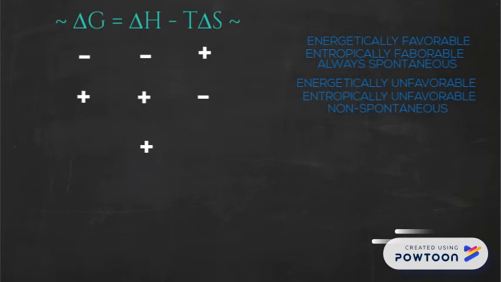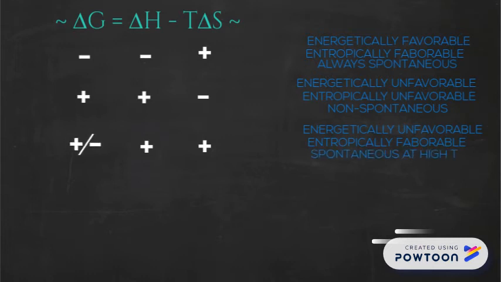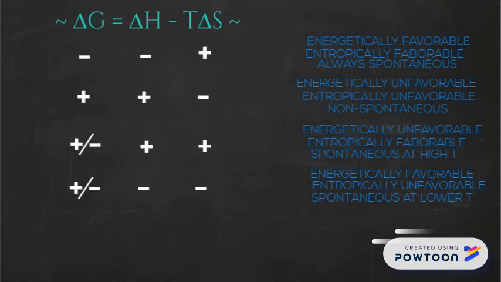If delta H is positive or endothermic, that energetic unfavorability could be outweighed by the other term if the process is entropically favorable, and since T is here, this factor will increase with a larger T, so entropically favorable processes are more likely to be spontaneous at higher temperature. Conversely, if it is energetically favorable but entropically unfavorable, the entropic unfavorability will be minimized at lower temperatures. This is a very important equation to understand.